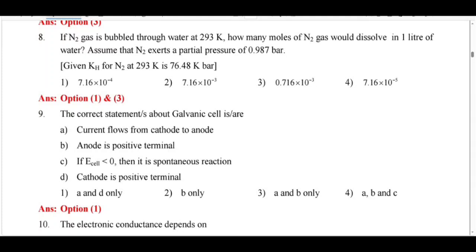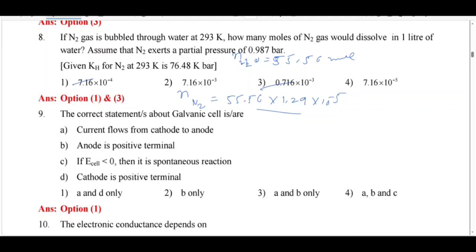For this, first you have to calculate n of water, which is 55.56 moles. Therefore, n of nitrogen is equal to 55.56 into 1.29 into 10 raised to minus 5. That is, both option 1 and 3 are correct.